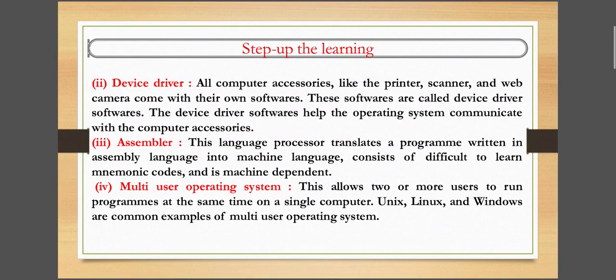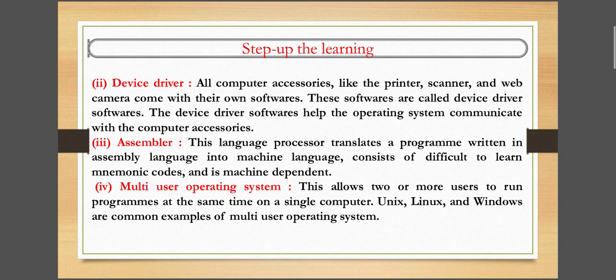Next is device driver. We all know that computer accessories like printer, scanner, web camera come with their own software. These software are called device driver software. This device driver software helps the operating system communicate with the computer accessories. Okay. Next is assembler. The language processor translates a program written in assembly language into machine language. That means the assembler is used to convert assembly language into machine language.